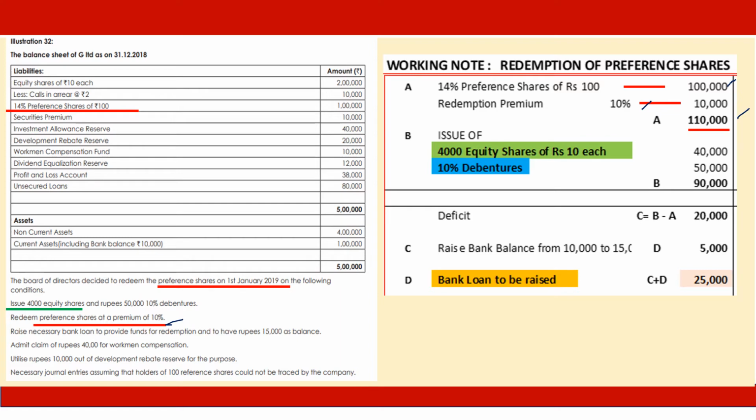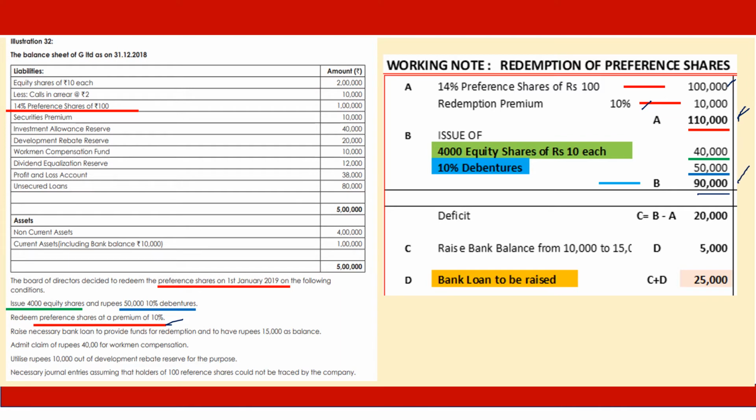There are no calls in arrears and all shares are 100% paid up. And it says, for the sake of redemption, they are issuing 4,000 equity shares, meaning funds raised for this purpose. Equity is 4,000 into 10, which is 40,000 rupees. Then they have also issued 10% debentures worth 50,000 rupees. Totally we have raised 90,000 rupees. Our outgo is 1,10,000.